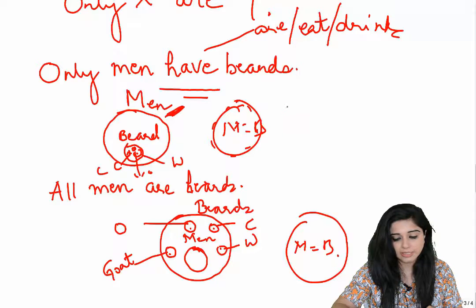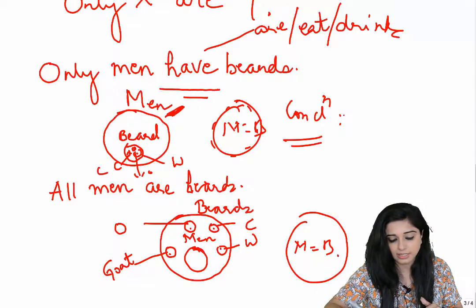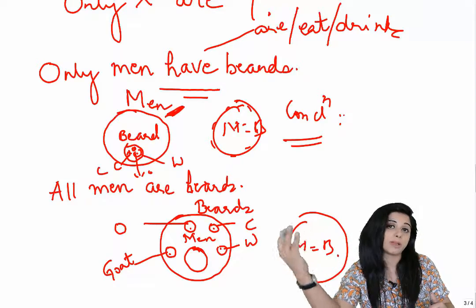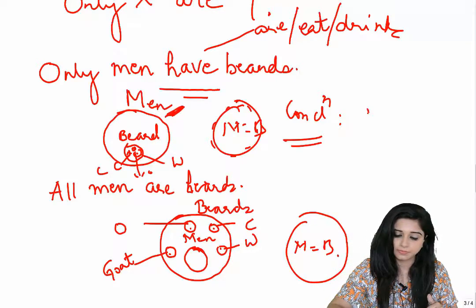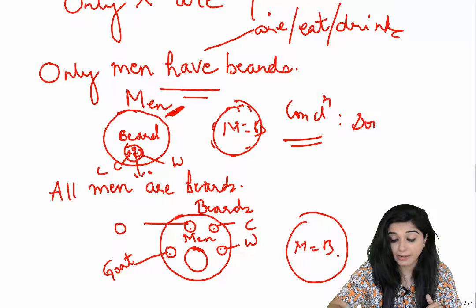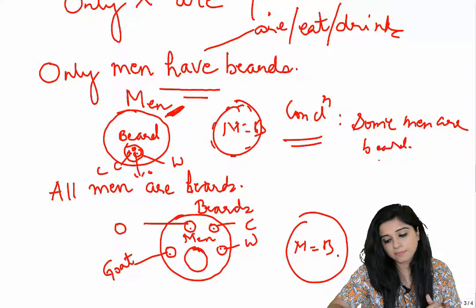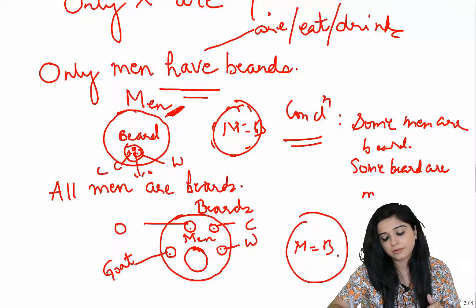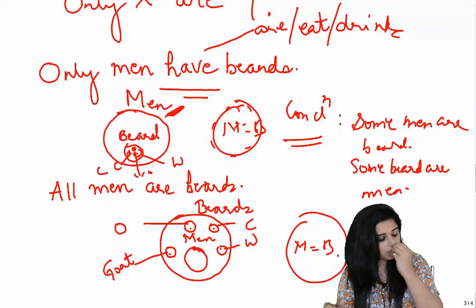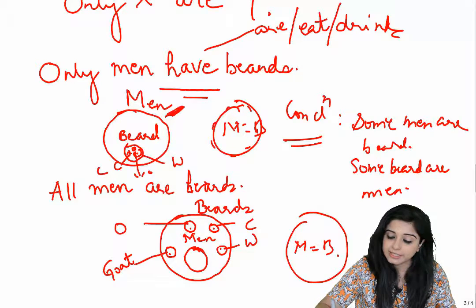What is the conclusion for this statement for only? The conclusion is again similar. It's some x are y or some y are x, right? So it can be some men are beard or some beard are men. Let me write it. Some men are beard or some beard are men. Perfect, right? So now we are completely loaded for doing the questions in this segment.